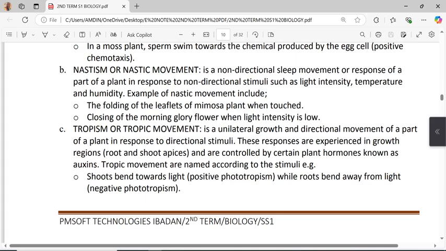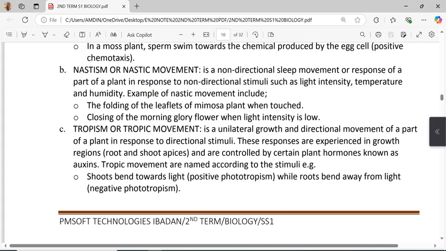Another one is tropism, or tropic movement. Tropism is a unilateral growth and directional movement of a part of a plant in response to directional stimuli. These responses are experienced in growth regions, root and shoot apices, and are controlled by certain plant hormones known as auxins. Tropic movements are named according to the stimuli.